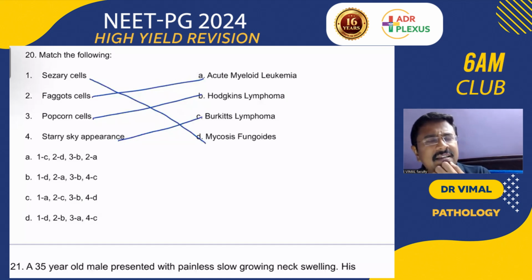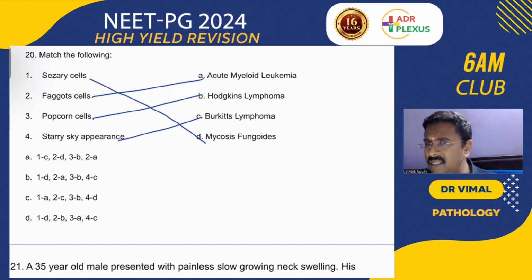Where else will you see starry sky appearance in immunofluorescence? That is in post-streptococcal glomerulonephritis. Coming to a quick review about the glomerular diseases in the kidney. Post-streptococcal glomerulonephritis, remember, is the acute infectious glomerulonephritis. Any infection can cause that. You will be seeing hypercellular glomeruli, and starry sky appearance in the immunofluorescence. How will the deposits be? It is the lumpy-bumpy deposits, subepithelial deposits.